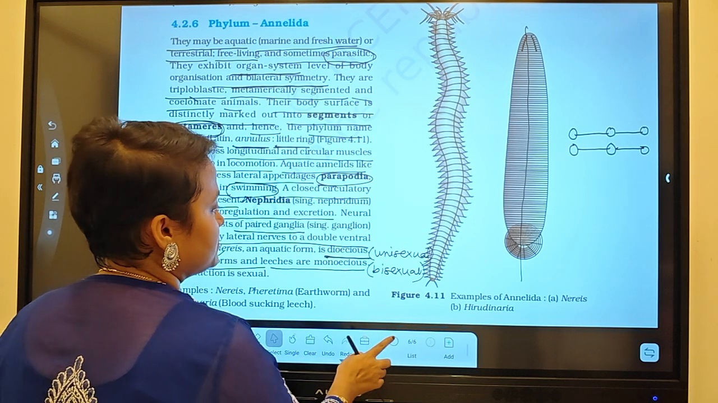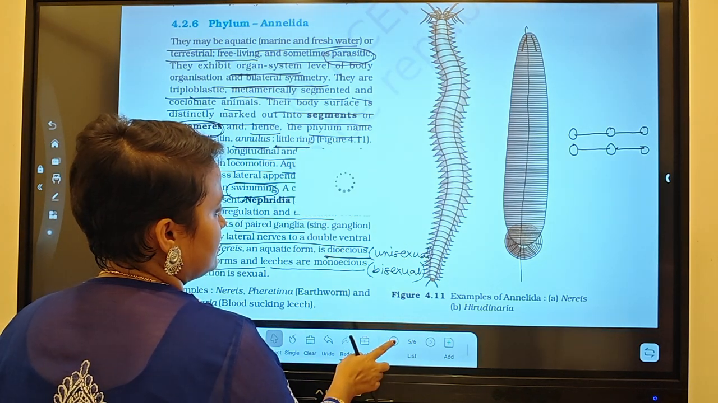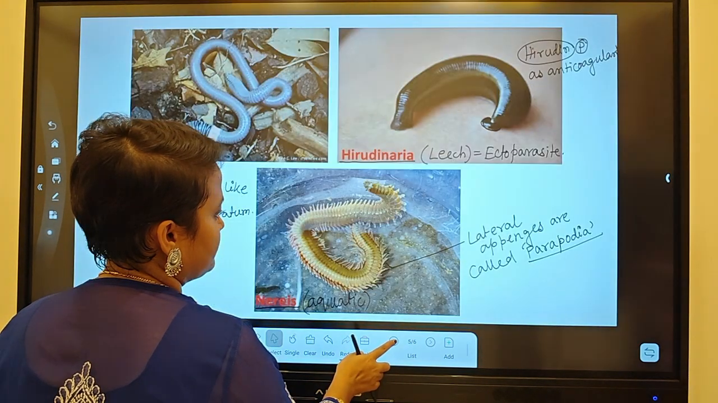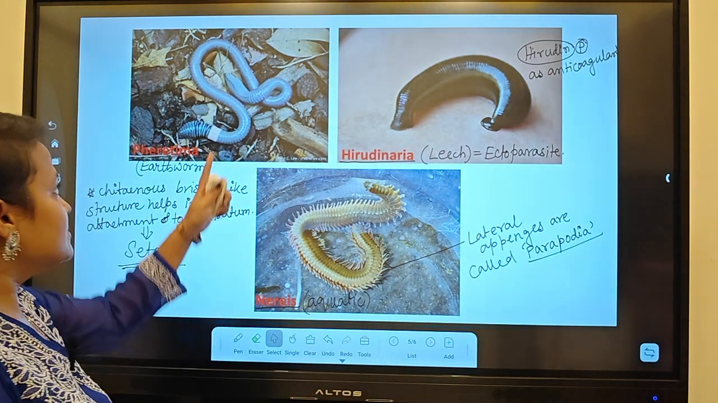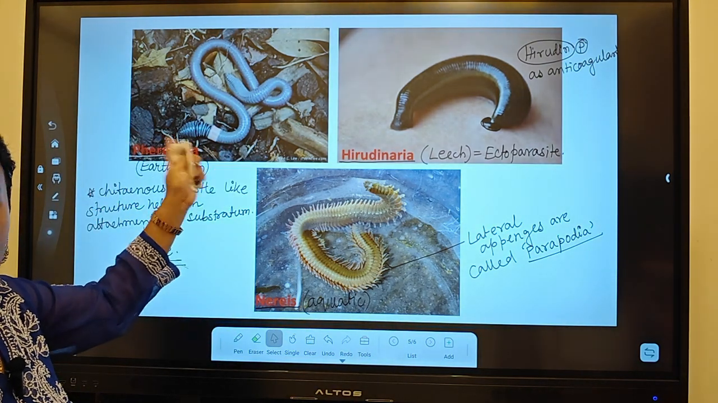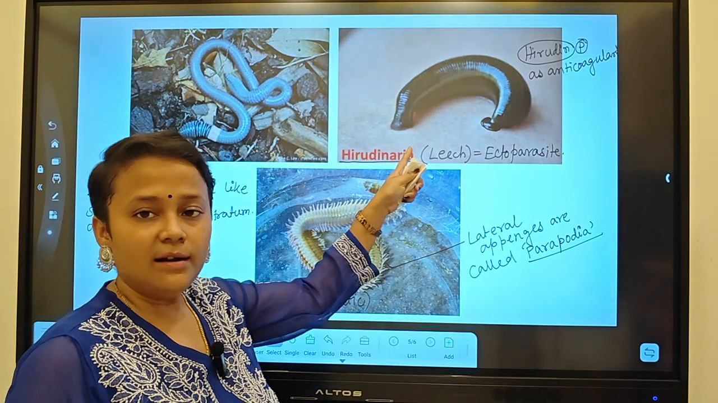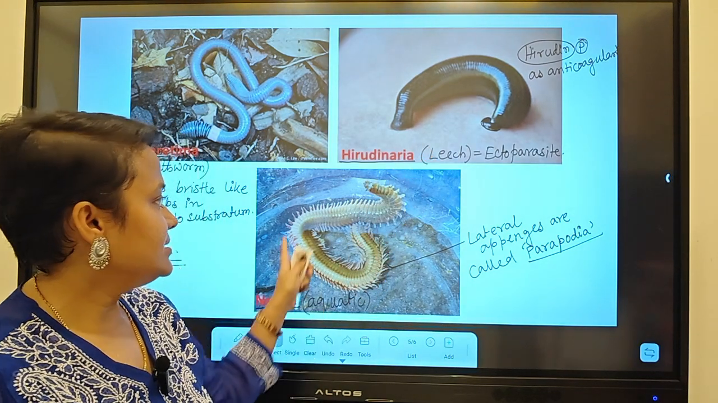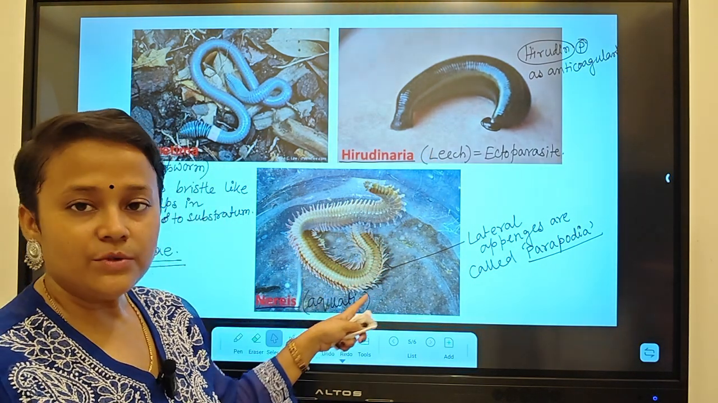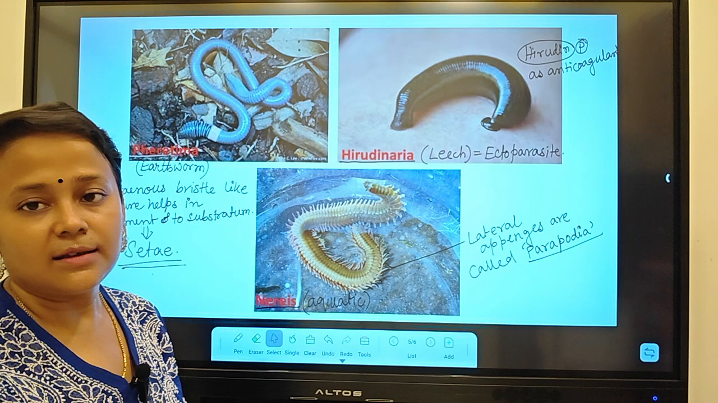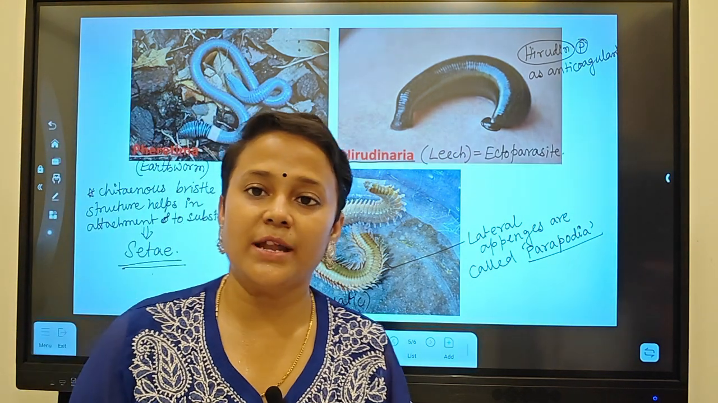So here we can see the picture nicely. Once again, this is Pheretima, that means earthworm. This is Hirudinaria, that is leech, and this is the aquatic form which is Nereis, which has the lateral appendages called parapodia.